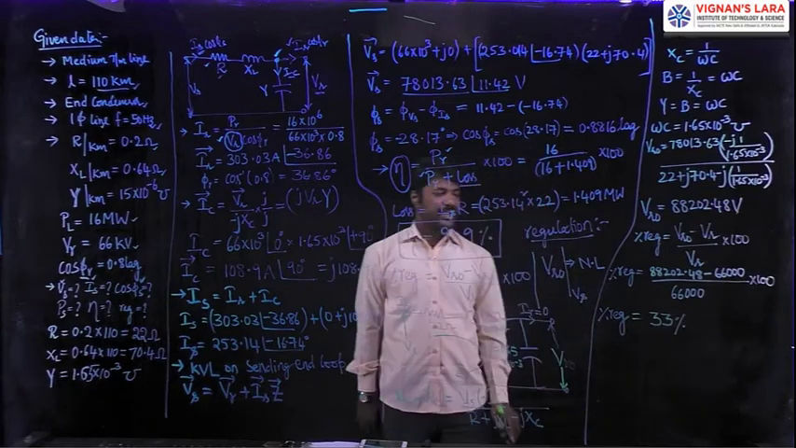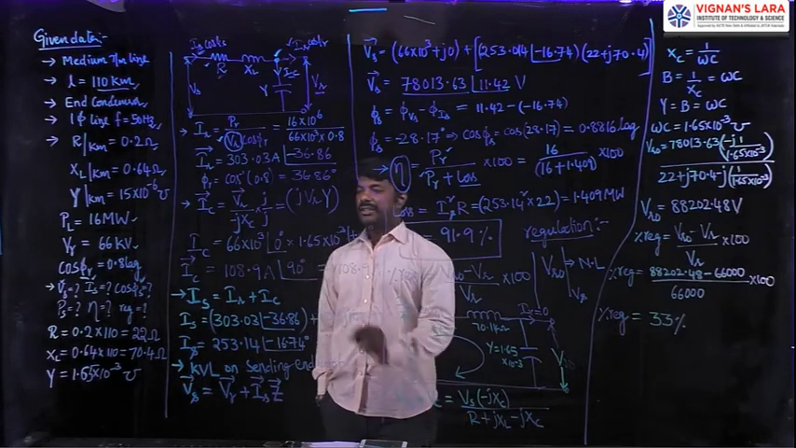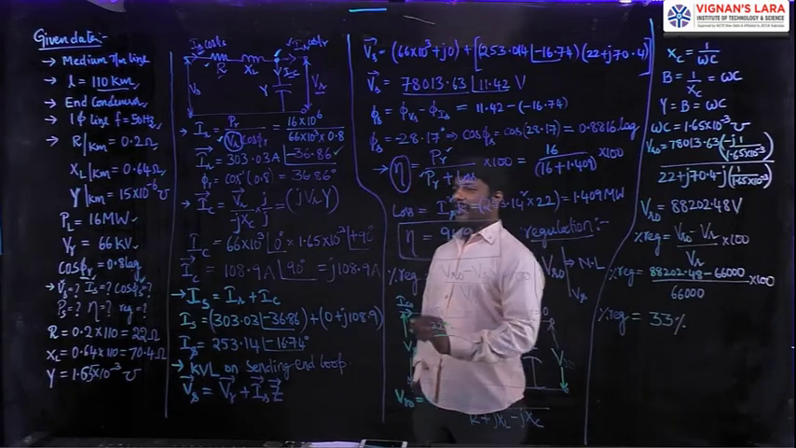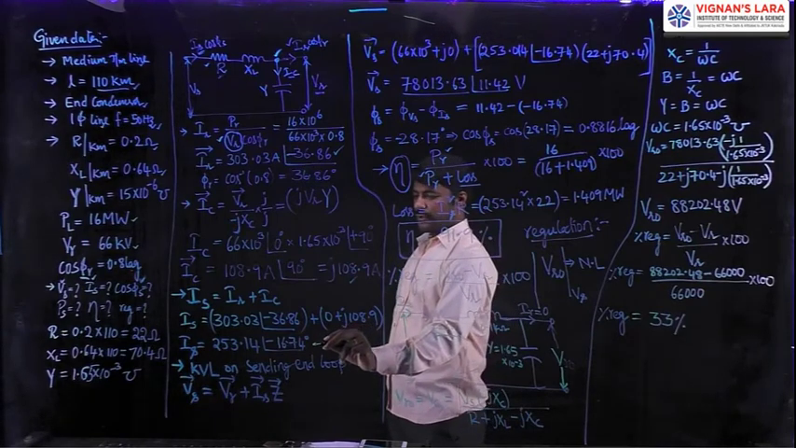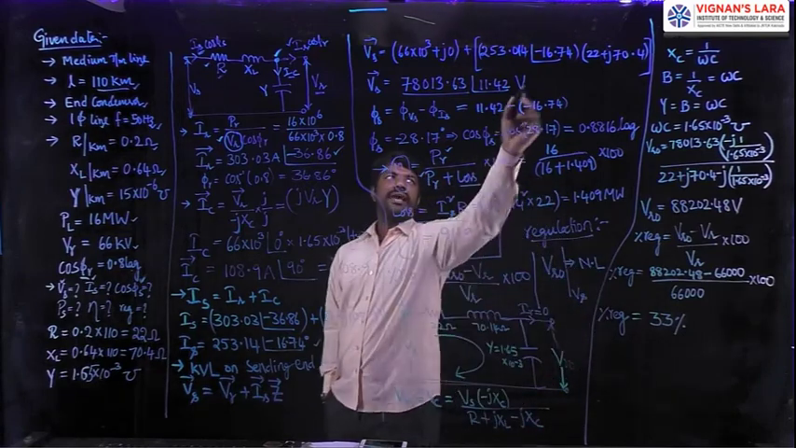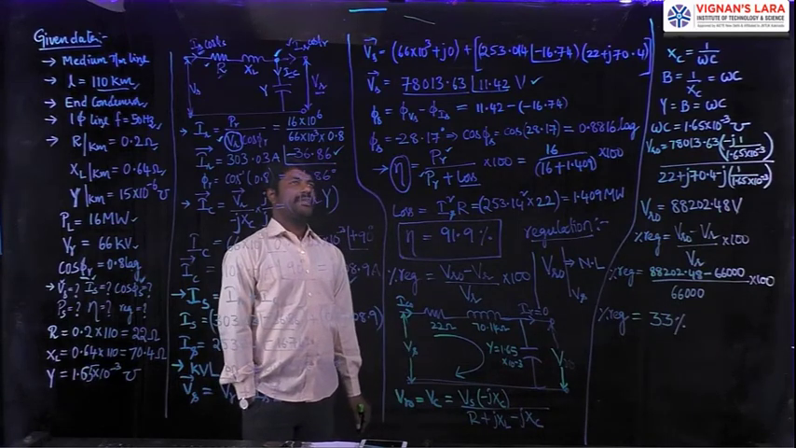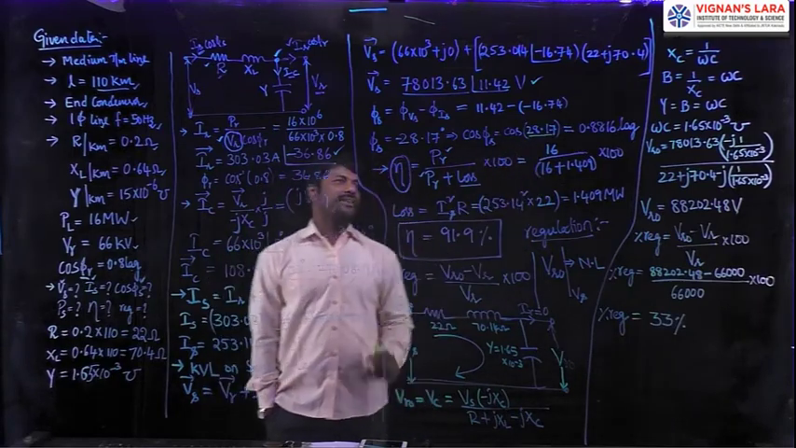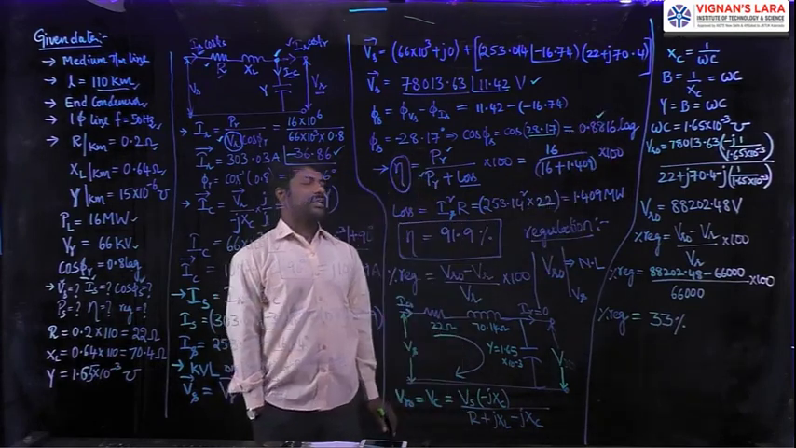So with this calculation we completed all the bits. Let me revise the answers. First of all, we got the IR value, 303.03 amperes. Next we got the IC value, 108.9 amperes. Using KCL we got IS, 253 amperes. Using this IS in KVL we got the VS value, the sending end voltage 78013.63. With the phase angles of VS and IS, we got phase angle phi s as 28.17. Cosine of that gives us the power factor, 0.8816.